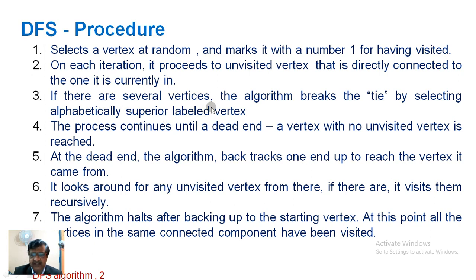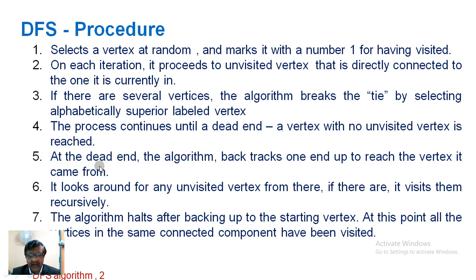If there are several such vertices, the algorithm breaks the tie by selecting the alphabetically superior labeled vertex. Let us say A is the vertex and B is directly connected, C is directly connected, and F is directly connected. Then DFS will move towards B, because B is alphabetically superior compared to all the other vertices. The process continues until a dead end, that is a vertex with no unvisited neighbor, is reached.